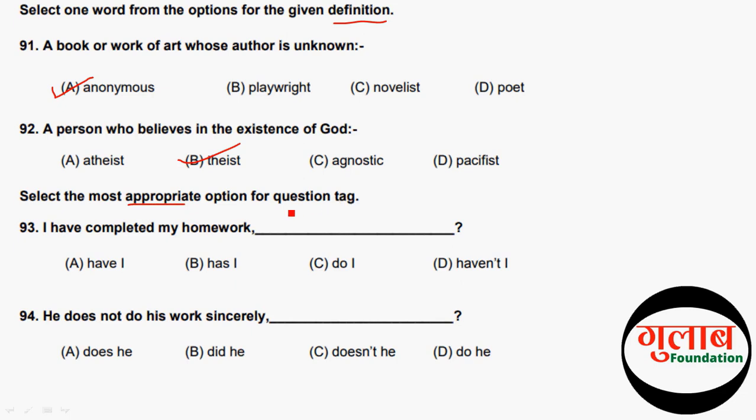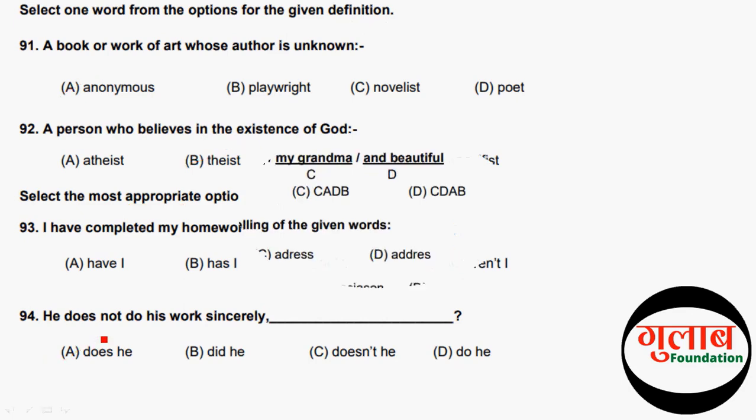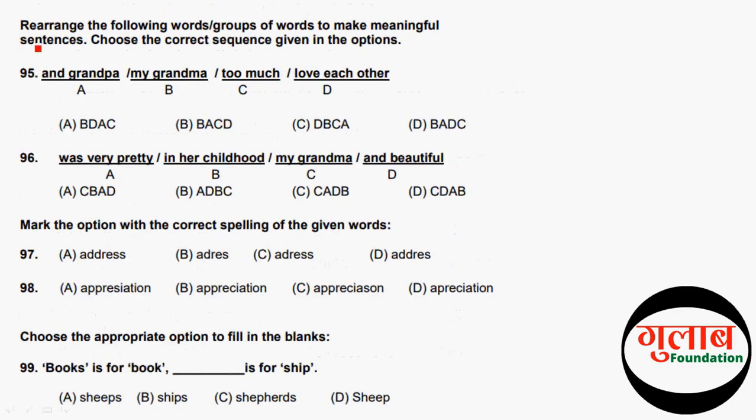Rearrange the following groups of words to make meaningful sentences. Choose the correct sequence given in the options. So the first question, and grandma, section A, my grandma, section B, too much, section C, love each other, section D. And the correct option of this question is D, BADC. Let's move to the next question.